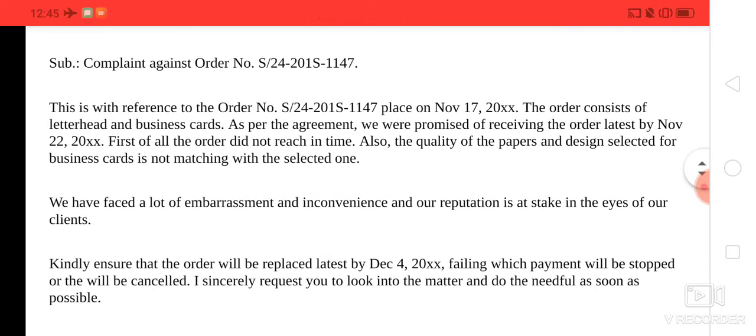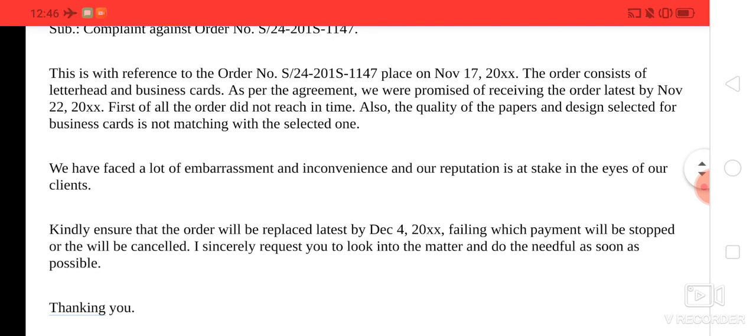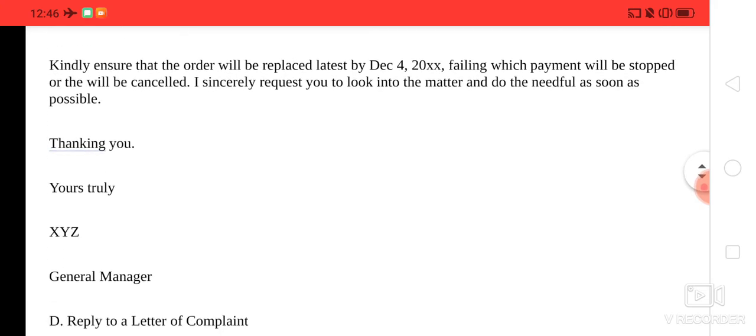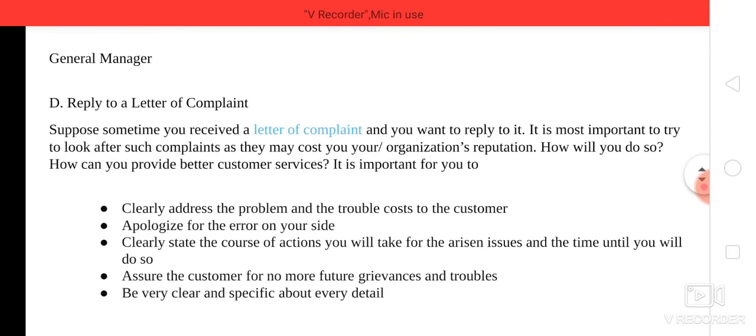We have faced a lot of inconvenience and our reputation is at stake in the eyes of our clients, right? So here this is a complaint letter saying that we had placed an order of a few papers for printing the business cards, or for the designs of business cards, but the quality obtained through the delivery was not matching the one which was selected before purchase, right? So in this way you can write a complaint letter.